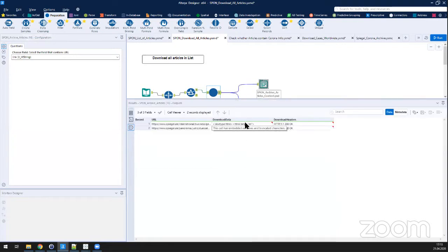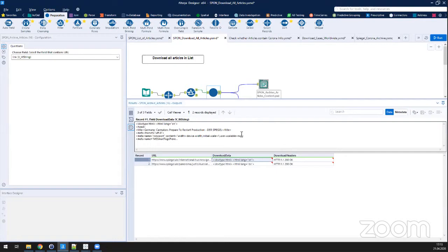I don't know how well you can see that, but this downloads all the source code that we just saw in the browser and writes it to a local data source. So we are downloading every single article in its entirety.